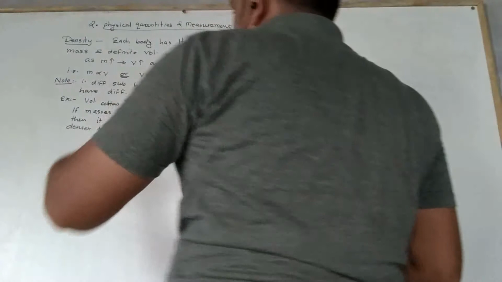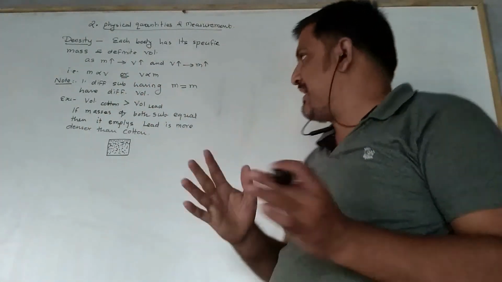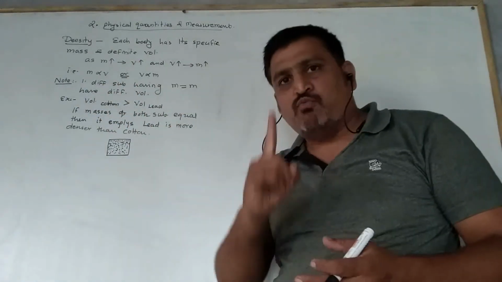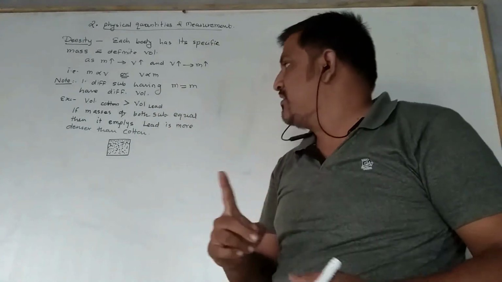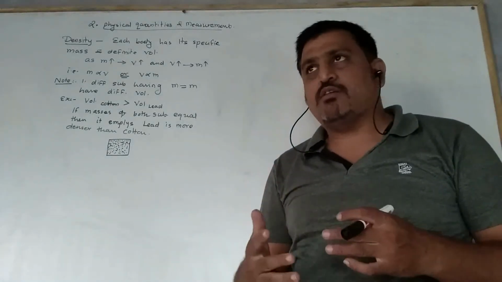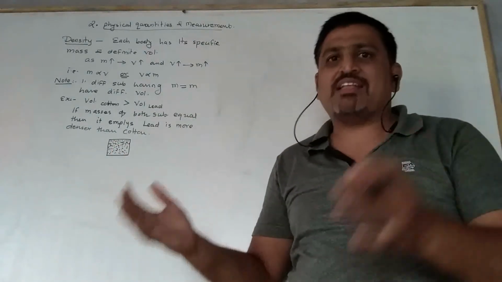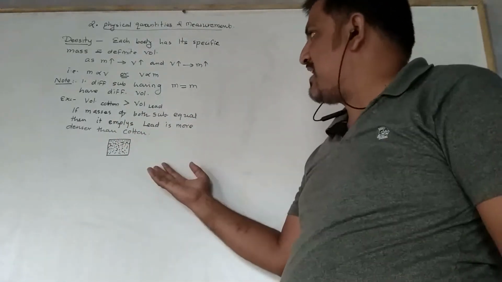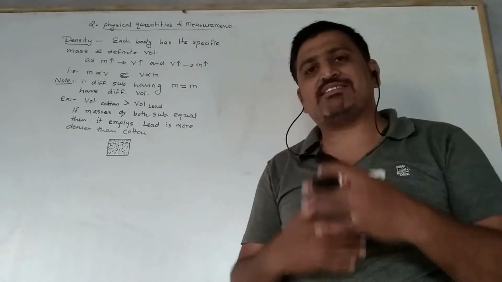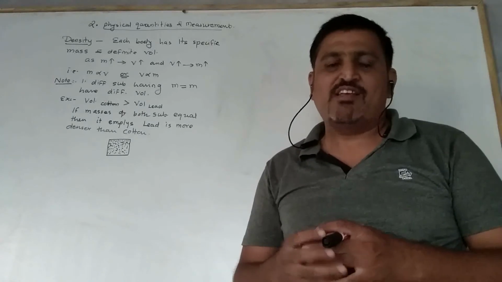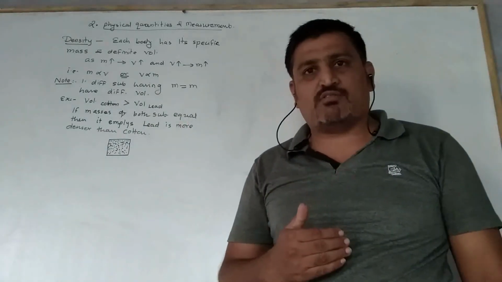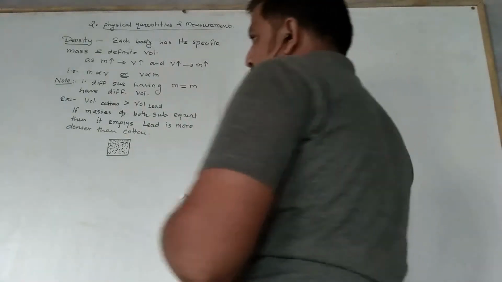Okay? So if different substances having an equal mass are taken, then they have a different volume. We can take an example of 1 kg of cotton with 1 kg of lead. Then we find that both substances have the same mass, but still the volume of the cotton is more than the volume of the lead. This suggests that even if the masses are the same but the volumes differ, the densities of these two substances are different. What can we say about the density? We can say that lead is denser than the cotton.